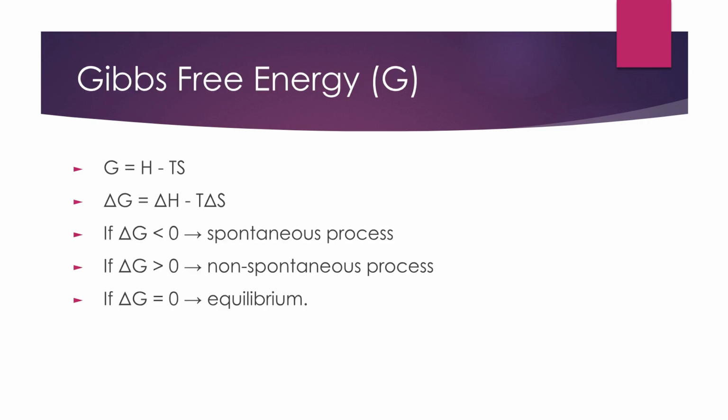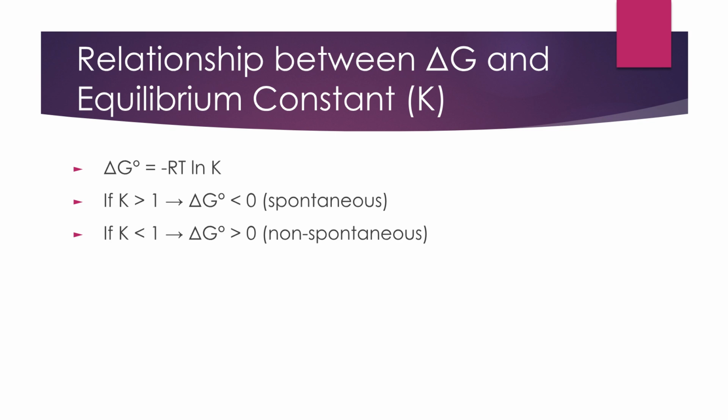Gibbs free energy G is defined as H minus TS. The change in Gibbs free energy, delta G, indicates spontaneity: negative for spontaneous, positive for non-spontaneous, and zero for equilibrium. The relationship between standard Gibbs free energy change, delta G degree, and the equilibrium constant K is given by delta G degree equals minus RT ln K.